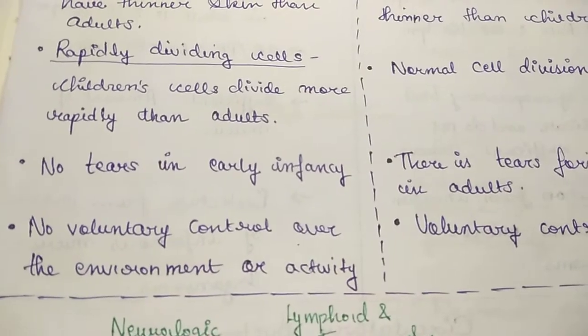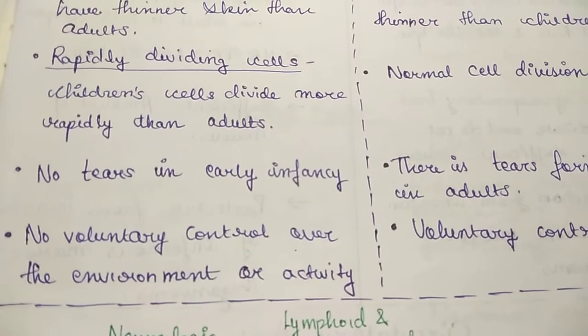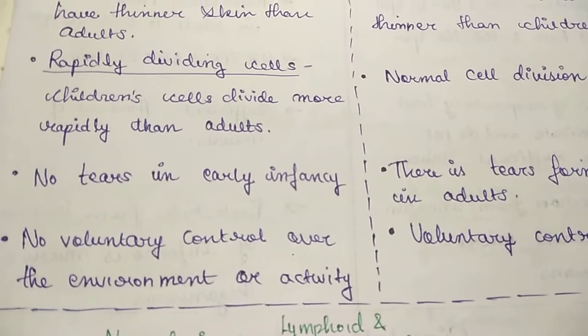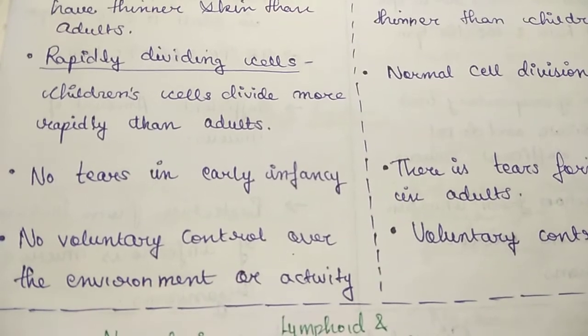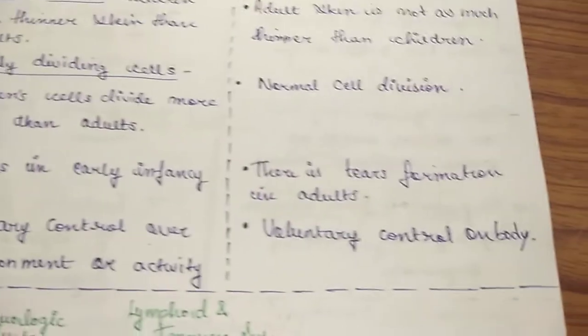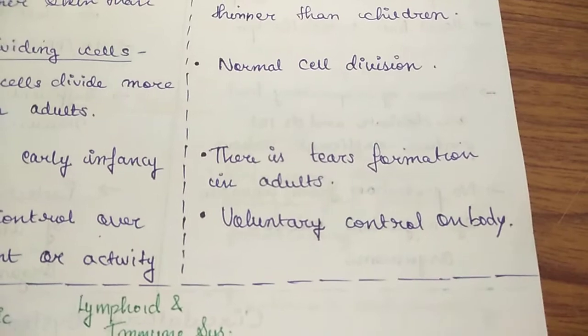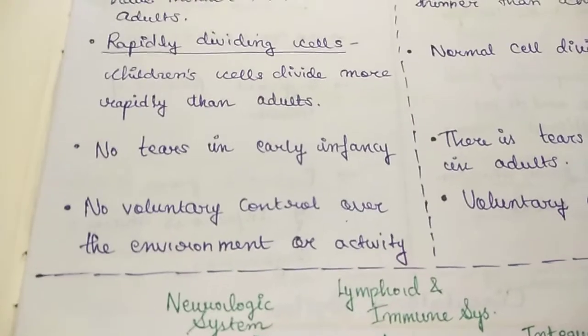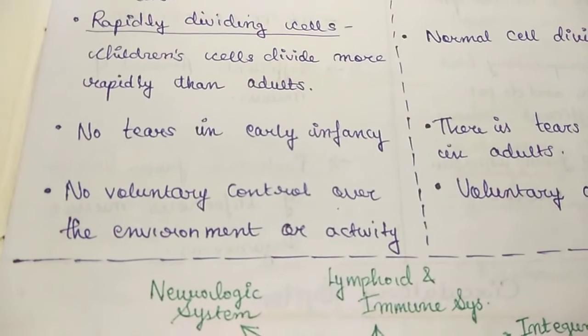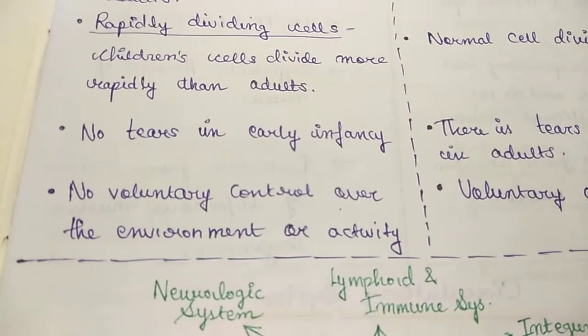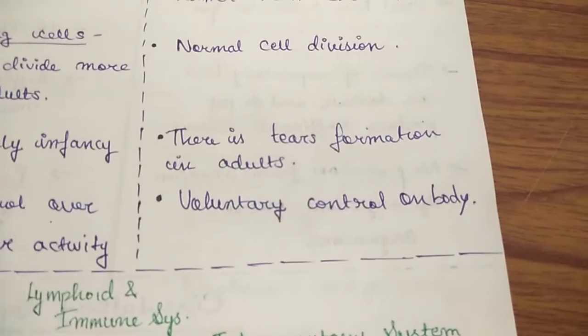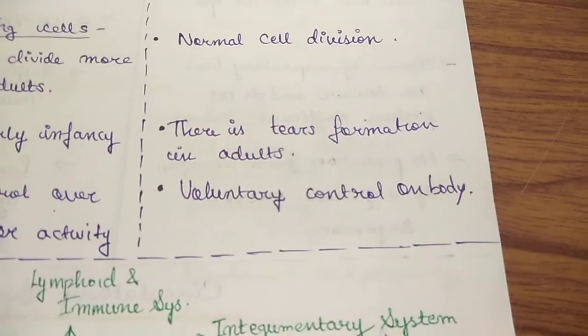In children, the tear glands will not be working in early infancy. Infancy means from birth to 1 year of age, and there is tear formation in adults. Then there will be no voluntary control over the environment or activities in children, and in adults there will be voluntary control on the body.